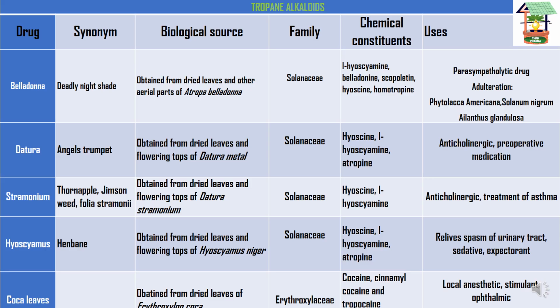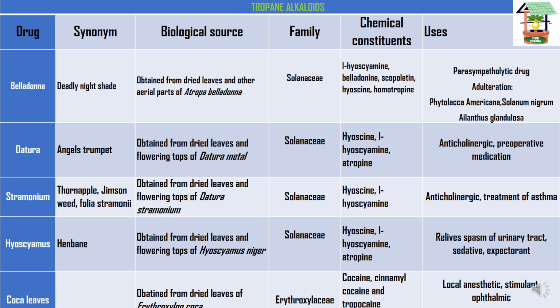So coming to the tropane alkaloids here, belladonna. Its synonym is deadly nightshade, and its biological source is obtained from dried leaves and other aerial parts of Atropa belladonna, and its family is Solanaceae. Its chemical constituents are hyoscyamine, belladonine, scopolamine, hyoscine, and homatropine. And next, its use is as a parasympatholytic drug.